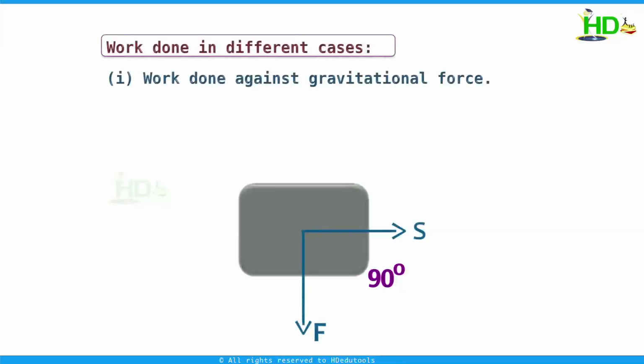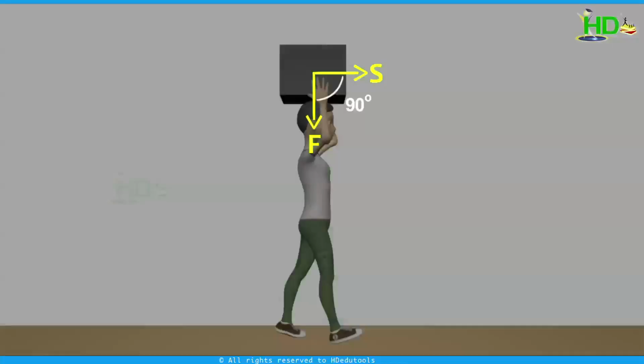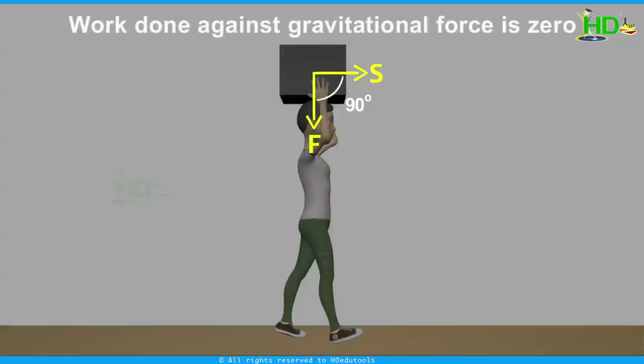We know that work done is F S cos theta, that is F S cos 90. Since the value of cos 90 is 0, we get this as 0. Work done against the gravitational force is 0. Now the question is, is he not doing any work? Yes, he is doing work. But technically, the work done against the gravitational force in moving the body along the horizontal direction is 0.